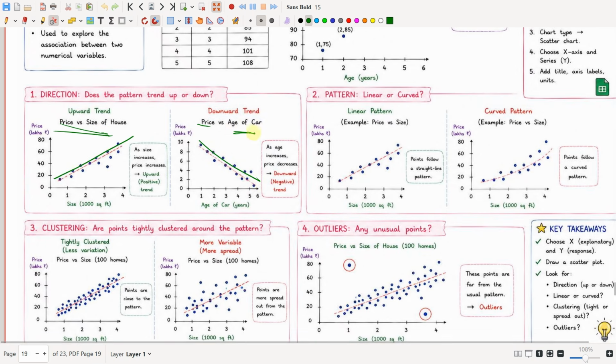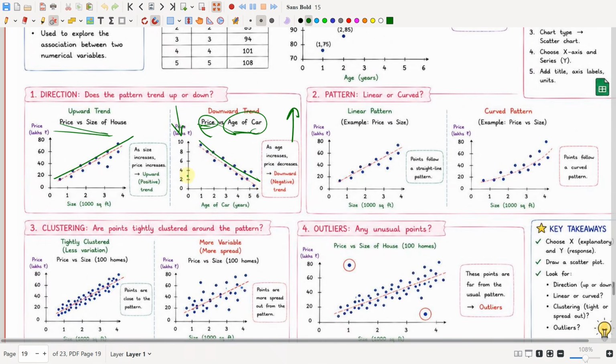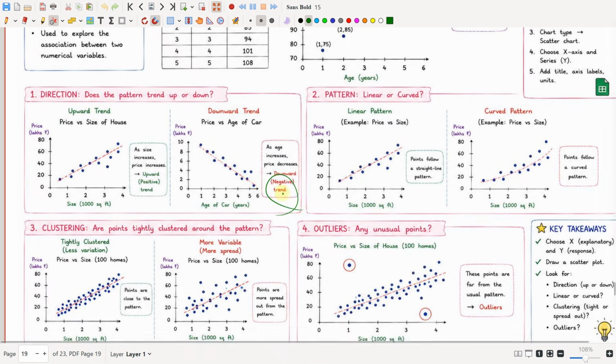See, price versus age of the car. If the age of the car increases, then the price will decrease, right? So when one variable increases and the other variable decreases, there is a negative association. That is upward trend, downward trend. And if the pattern is linear, then the points follow a straight line pattern. And if the pattern is curved like this, then the points follow a curved pattern.